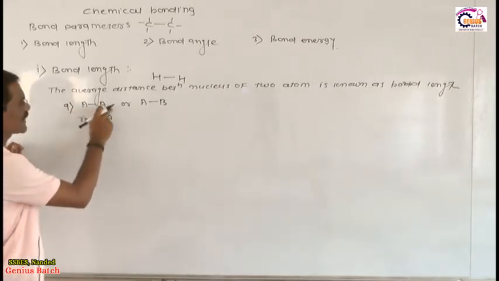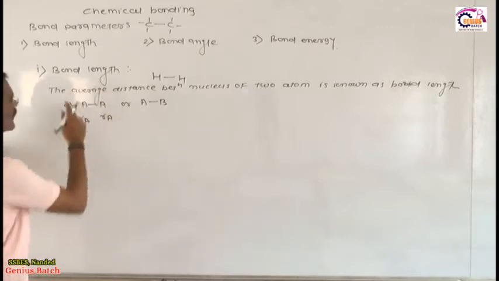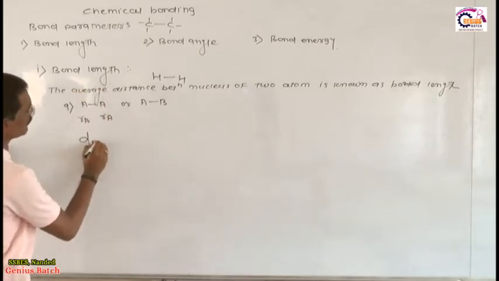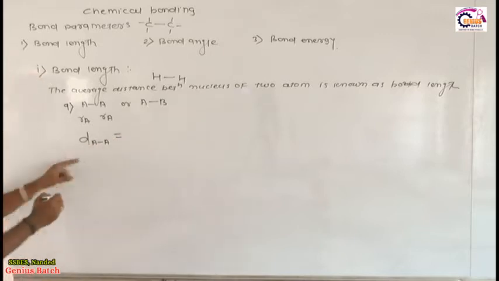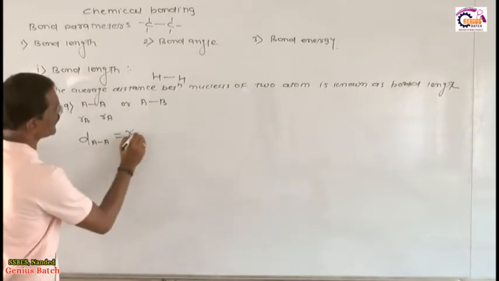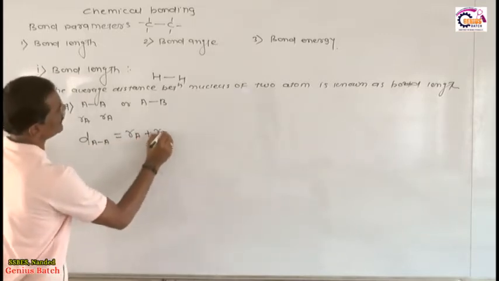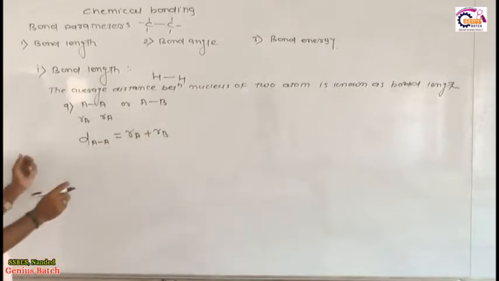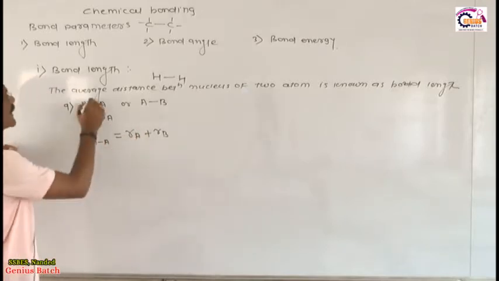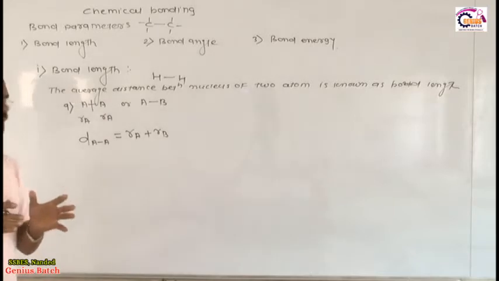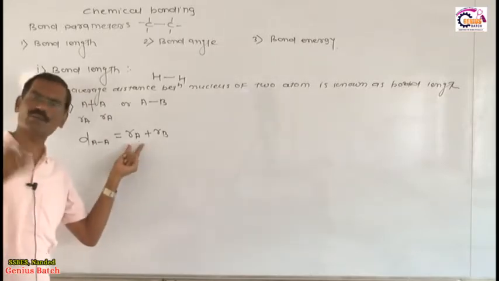Therefore if the bond is present between two same atoms, how do we calculate the bond length? Bond length means distance of AA. Distance of AA is called the bond length. Distance of AA is equal to radius of A plus radius of A. Is it okay? Radius of A means what? Atomic radius is half of the distance between the two. This is called the covalent radius.